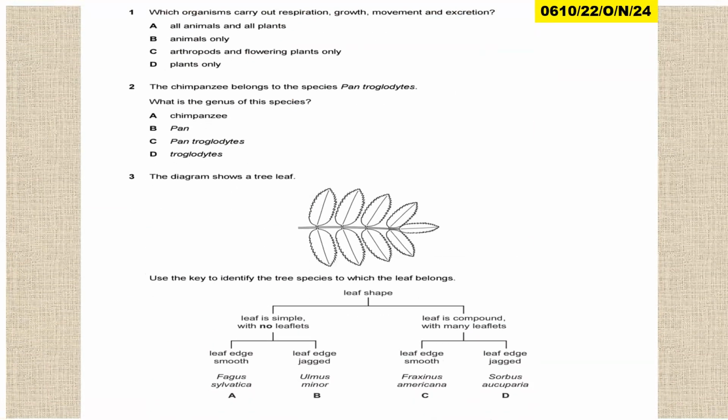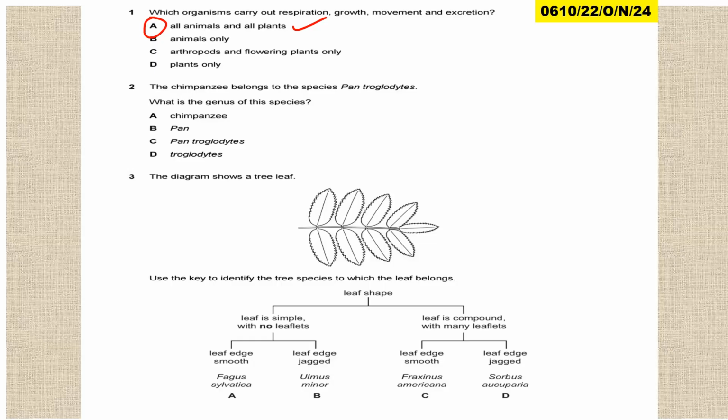So these questions are coming from Biology 0610, Paper 2, Variant 2, October-November 2024. The first question is, which organism carries out respiration, growth, movement, and excretion? All animals and all plants. These are characteristics of living organisms. So that is the answer: all animals and all plants.